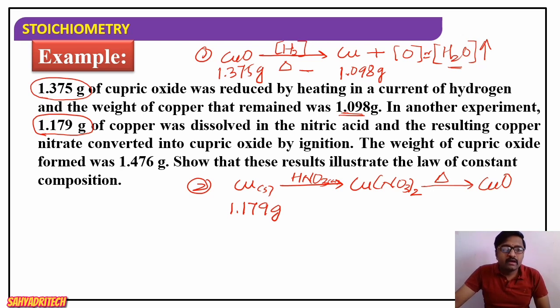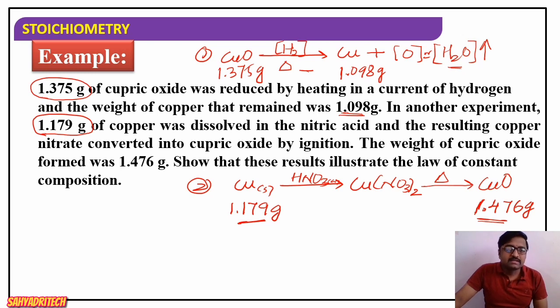The weight of cupric oxide formed will be 1.476 gram. Simple logic here. How much copper have they taken? 1.179 gram. How much cupric oxide did they obtain? 1.476 gram, which means again here also the difference between these two values gives the weight of oxygen.